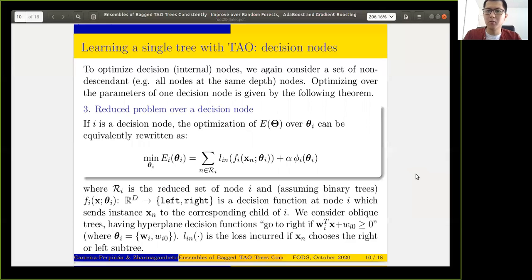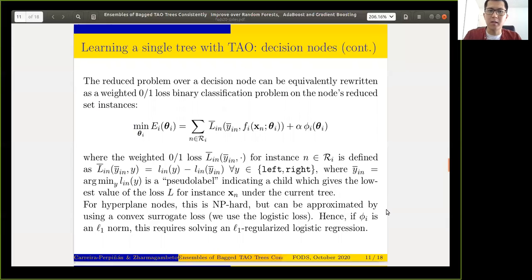We also define here a loss function, small l, as the loss incurred if choosing the right or left subtree. In other words, what is the loss value if I send this instance to the left or right child? Remember that we fix the remaining part of the tree, including all descendants of that node. Therefore, this loss can be calculated exactly, and the node ideally should send the instance to the best child.